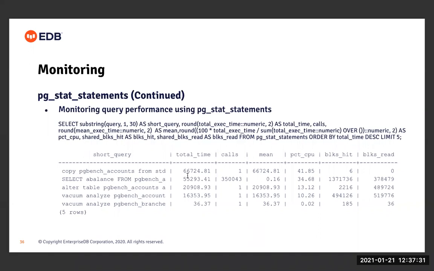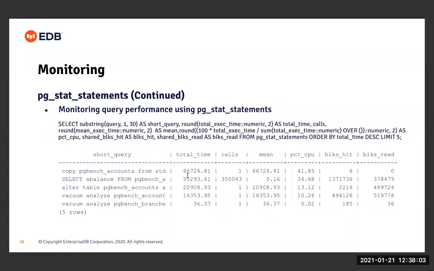And other information, like what was the CPU percentage taken by this particular query, the number of blocks read from the disk, and the number of blocks already available in the cache, can also be seen here. Now, another statement that took most time and is second in the list is the select statement. But we also need to see the number of times the select statement got executed. So this got executed around 3 lakh times.